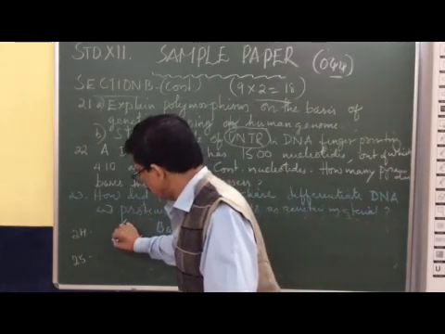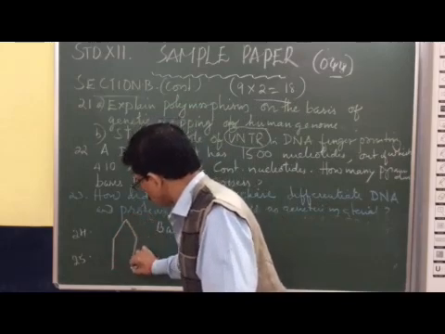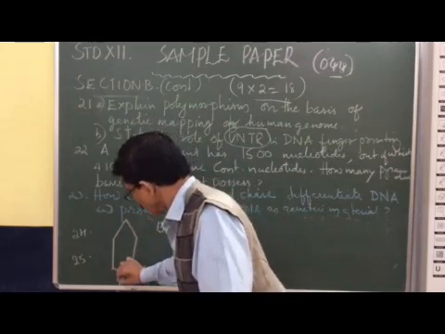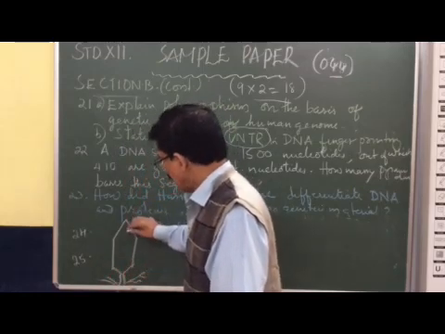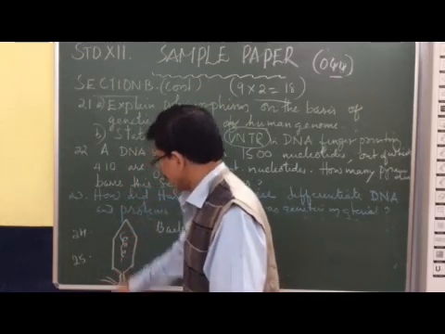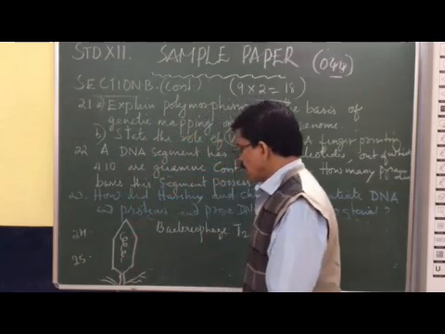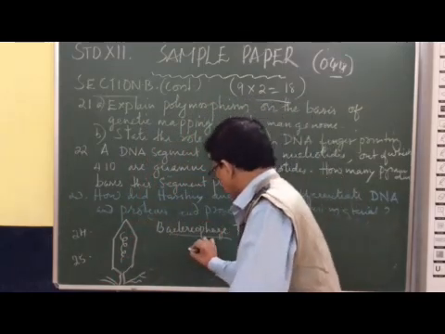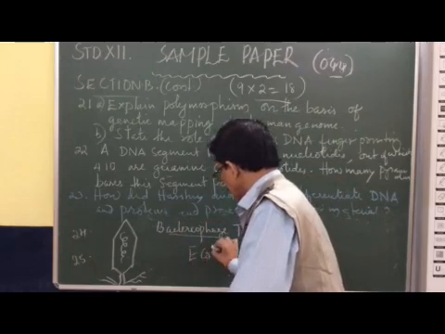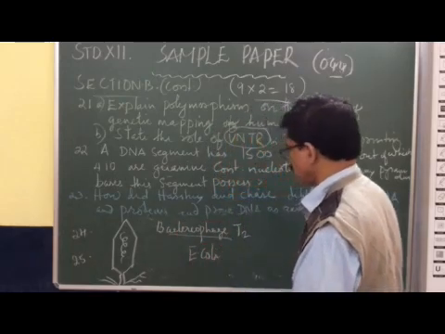You can see that the bacteriophage contains a protein coat and inside there is DNA. Then they used Escherichia coli, E. coli bacteria that are present in the intestine of humans.